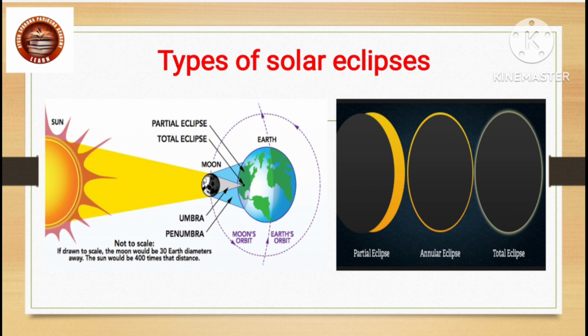During a solar eclipse, ultraviolet rays, which are harmful to us, reach the earth. A solar eclipse should never be watched with the naked eye. A special type of goggles should be used for this purpose. Types of solar eclipses. There are three types of solar eclipses. First, total eclipse, then annular eclipse, and third, partial eclipse.